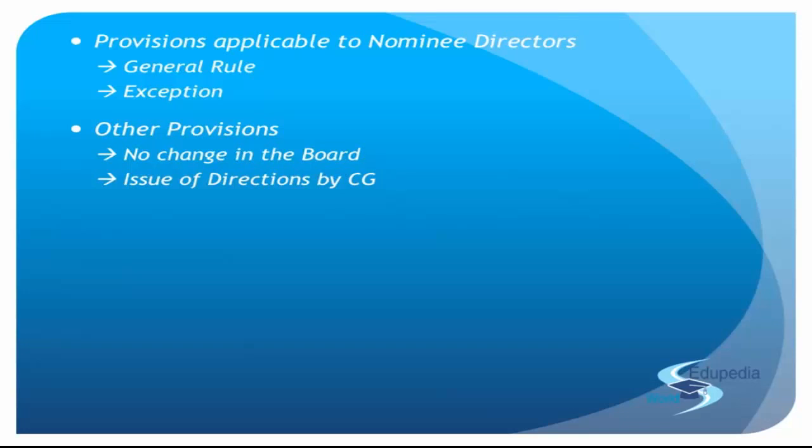Now, if there is any alteration that they want in the articles of the company, right, then even the articles will be amended as per the direction of the central government. And all these things that they do, either removal of the auditor or amendment of the articles, will have the same effect that it would have had if they were going through the normal provisions, that is by passing those resolutions. Right? So what effect that resolution would have had in the normal course of business, the same effect the order of the central government is going to have in the special case of business.